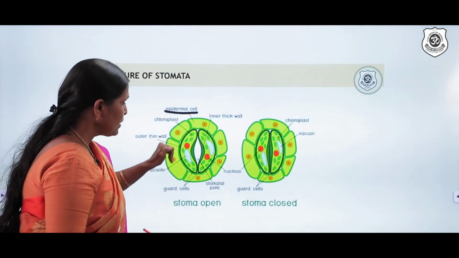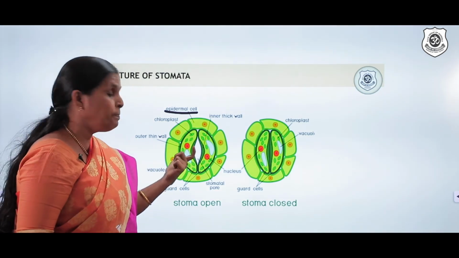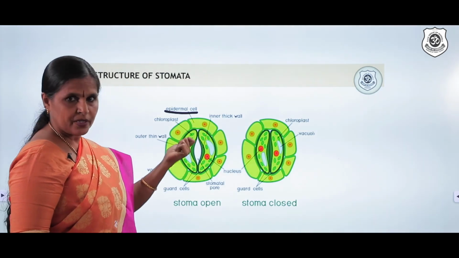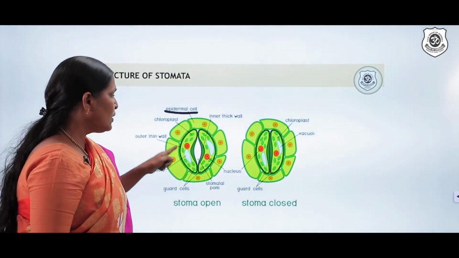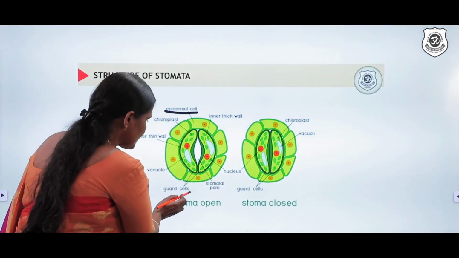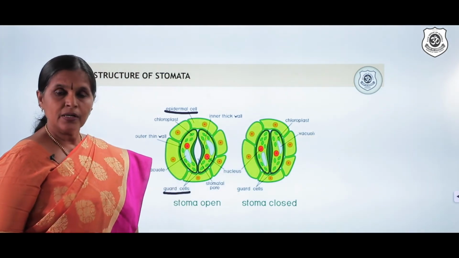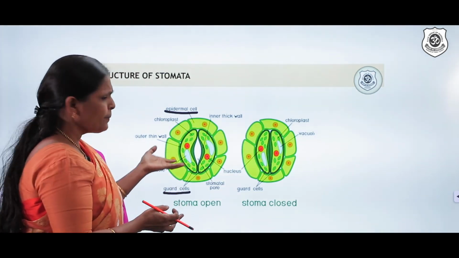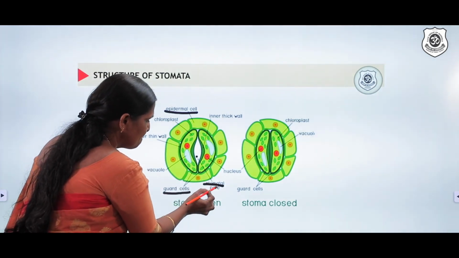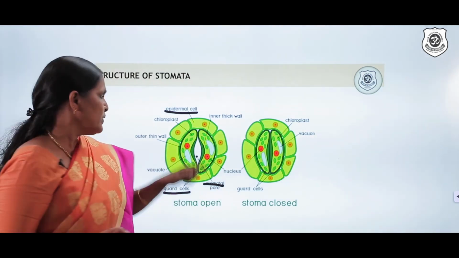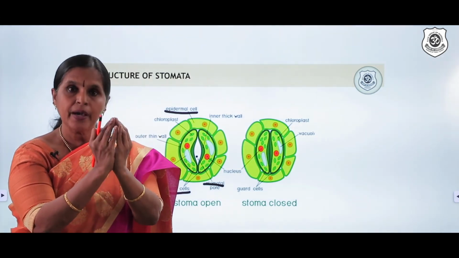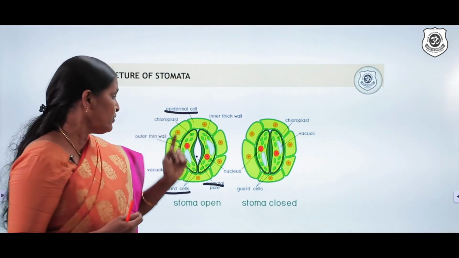And then inner to the epidermal cells, you can find there are two bean-shaped or kidney-shaped cells. These cells are slightly different from the epidermal cells in their morphology or appearance. Now these bean-shaped or kidney-shaped cells are called guard cells. You know what is the meaning of guard? Guard means it is guarding or protecting. So the same is the function here also. It guards the opening called the stomatal pore. This pore is guarded by, or surrounded by, two bean-shaped cells. These cells are called guard cells.